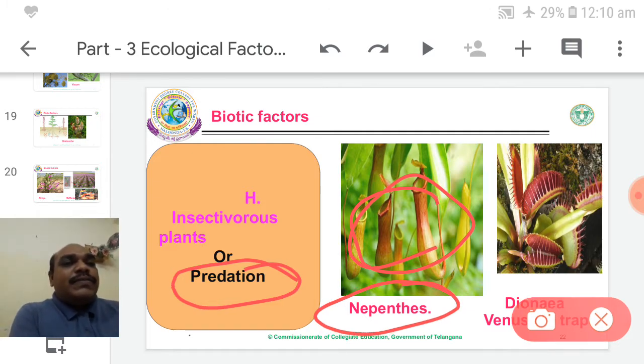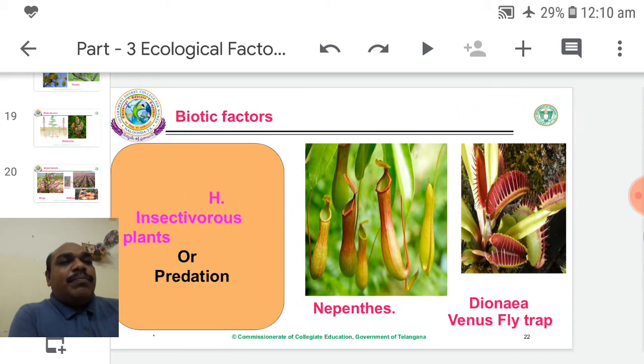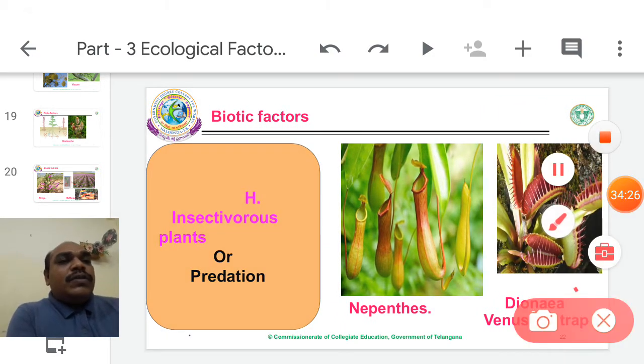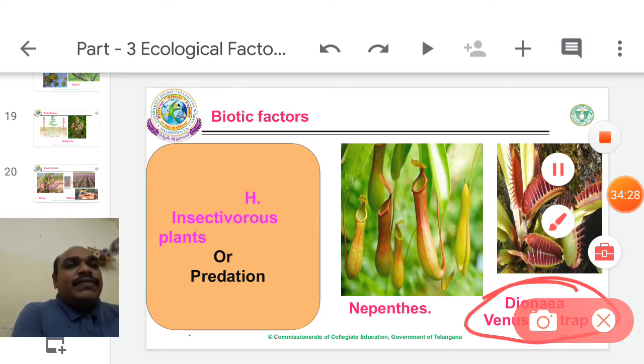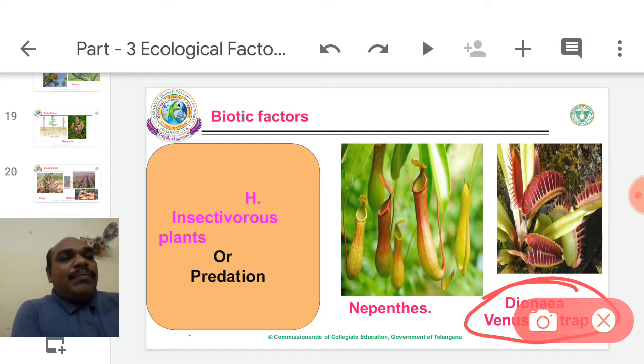Another example is Dionaea, common name Venus flytrap. Trapping means it is the trapping area.